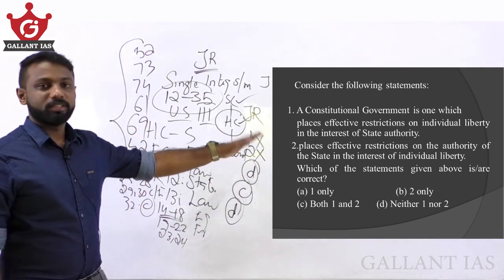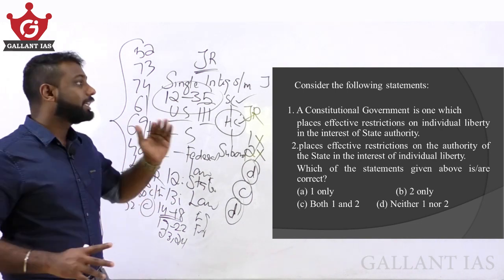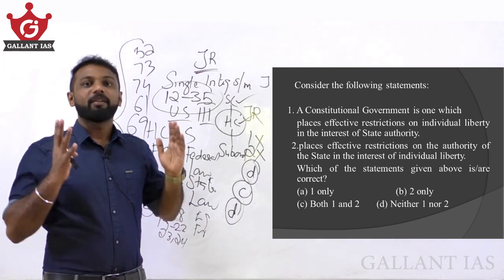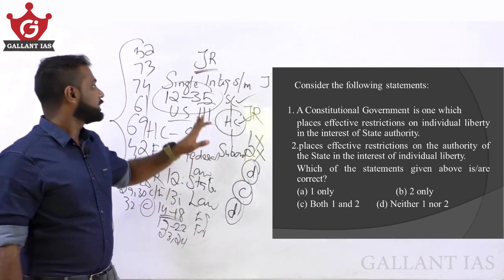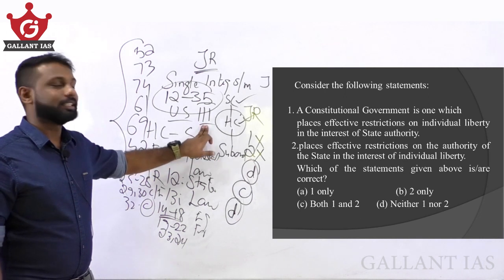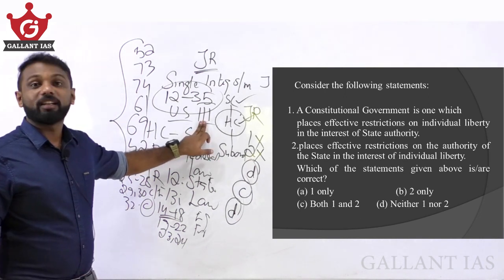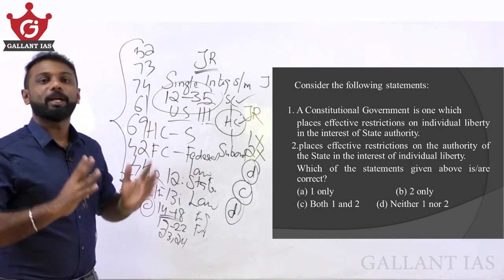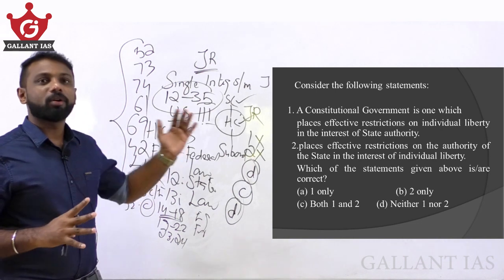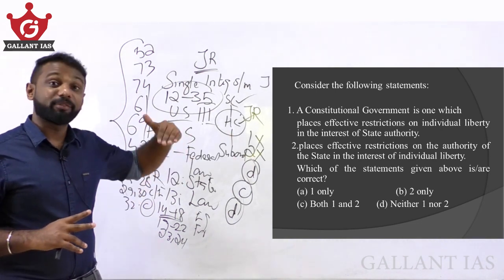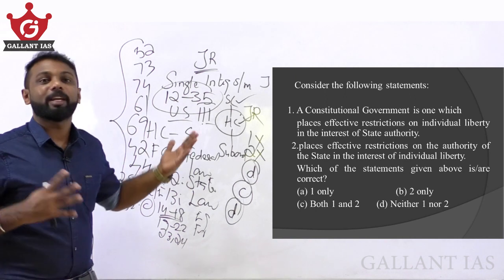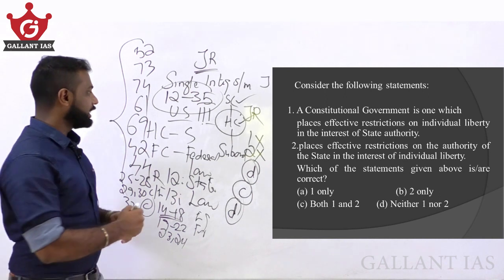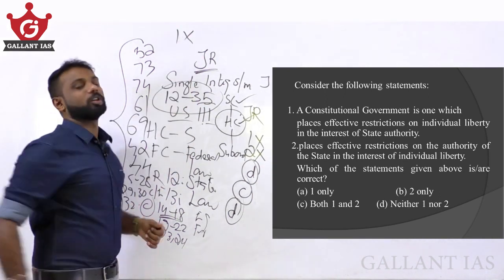So moving on to statement number 1. See, a constitutional government does not put effective restrictions on individual liberty. For example, we have fundamental rights. That is, Part 3 of our Constitution guarantees citizens and also foreigners the fundamental rights. By giving fundamental rights, people are given some kind of liberty. So there the constitutional government does not put any effective restrictions upon individual liberty. Why? Because we are given liberty in the form of fundamental rights. So we can say statement number 1 is wrong.